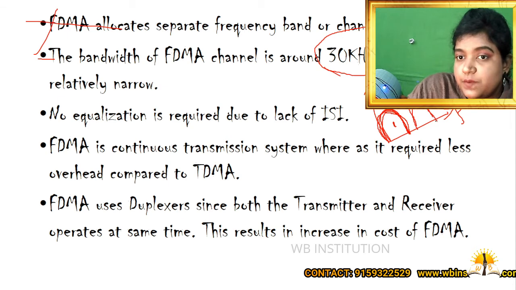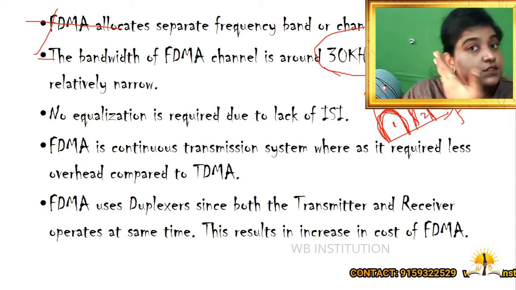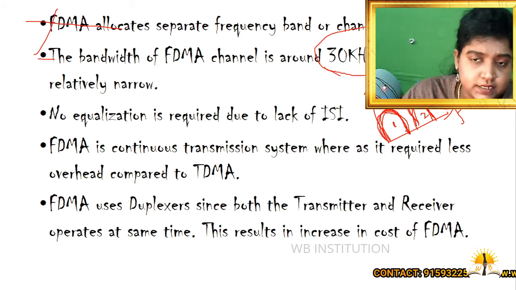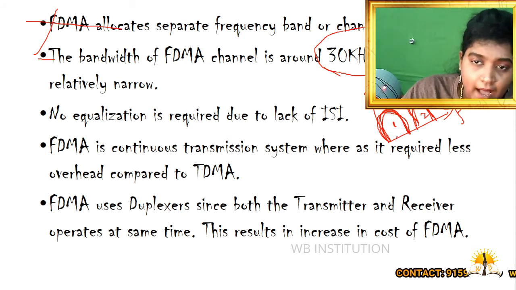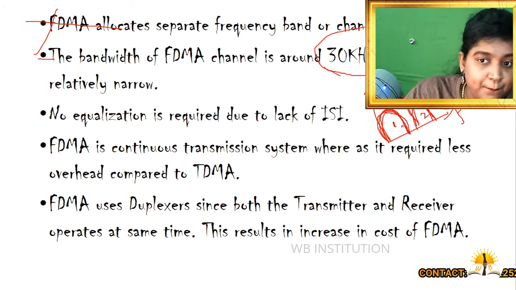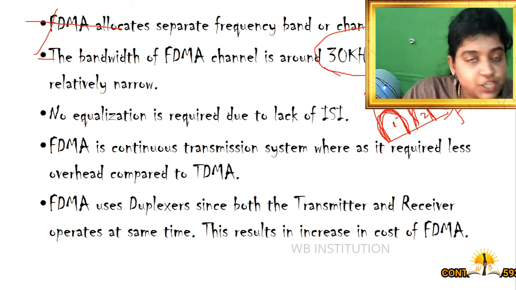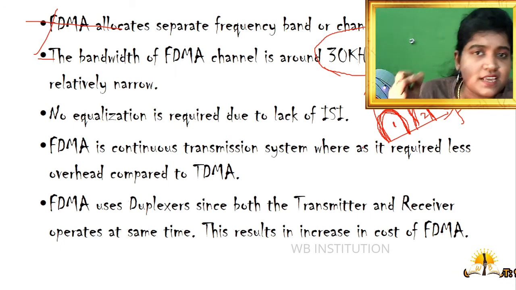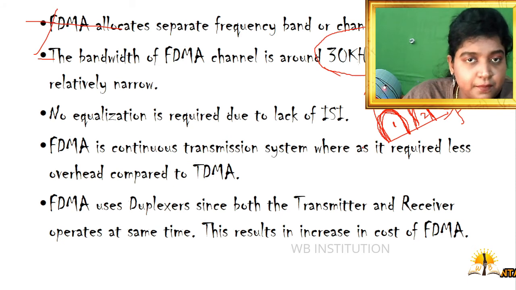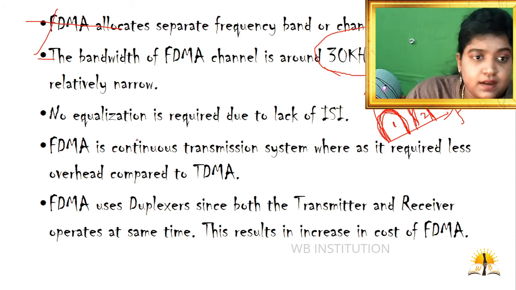And this is a particular channel which is allotted for user 2 or channel 2, right? Now the communication happening in channel 1 is continuous. There is no break in between. It is very continuous. So here it is stated that frequency division multiple access is a continuous transmission system.